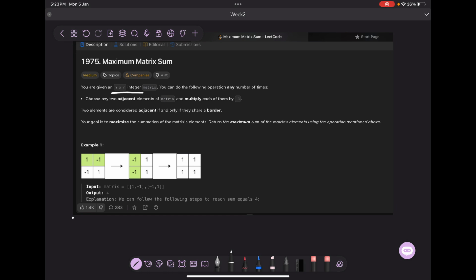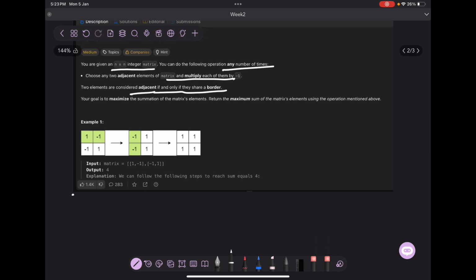You are given an n cross n integer matrix and you can do the following operation any number of times: you choose two adjacent elements and multiply each of them by -1. Two elements are considered adjacent if and only if... okay. So basically, you will be given a matrix and the power that you have is that you can multiply adjacent elements by -1. You can do this any number of times and then you need to return the maximum sum that you can get using the operation mentioned above.